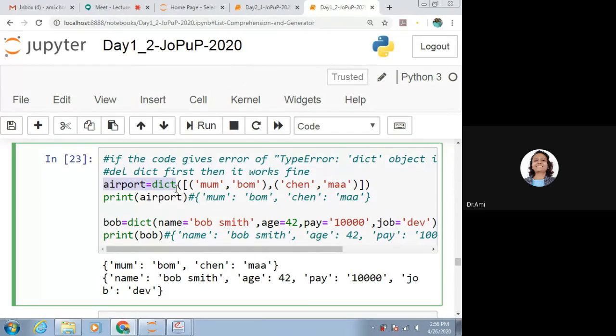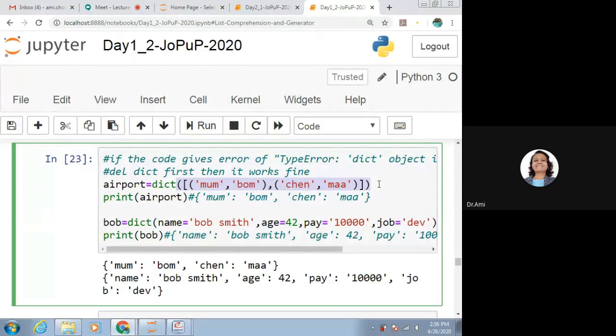Airport is equal to dict. Dict will convert whatever is given here to a dictionary. If we want to convert a list to a set, we have to use set, and inside that we need to provide the list. If we want to convert a set to a list, we have to use list, and inside that, whatever values you want to provide.